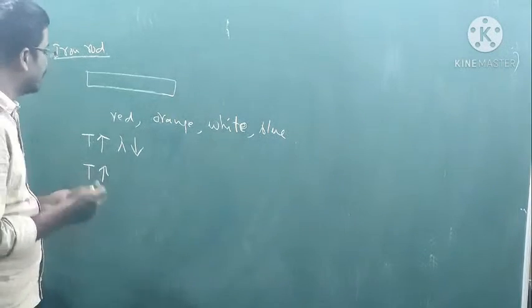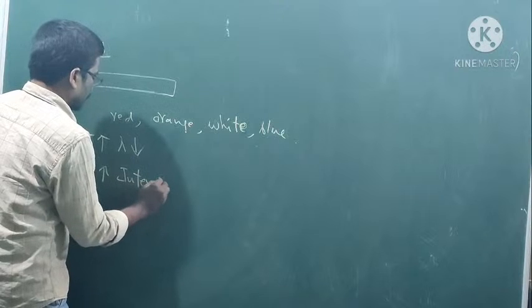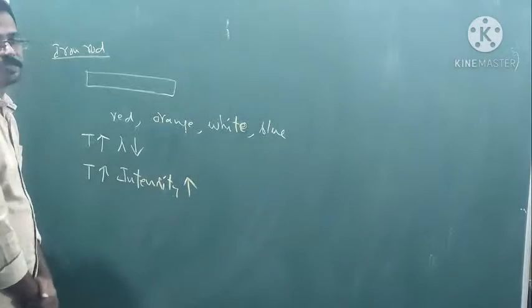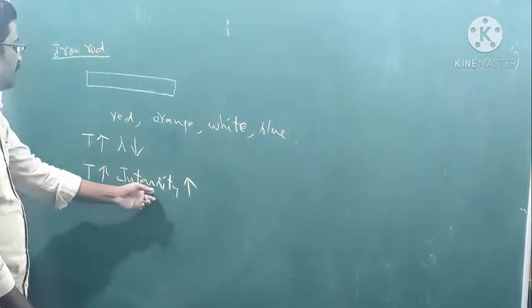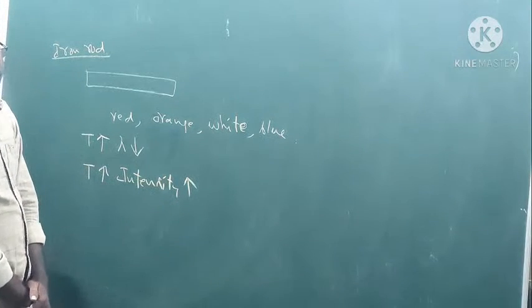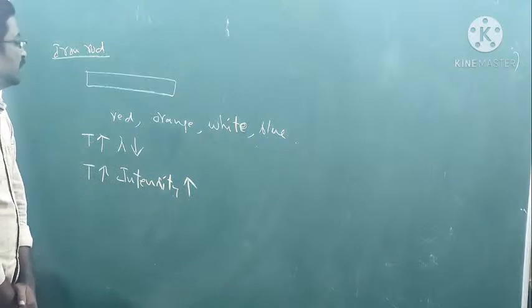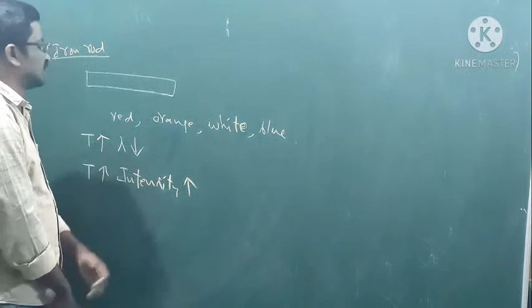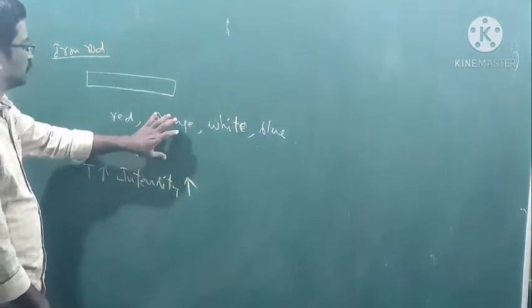Temperature increases, intensity also increases. Wavelength decreases and intensity increases. Intense colors. From this point of view, you can understand these two.